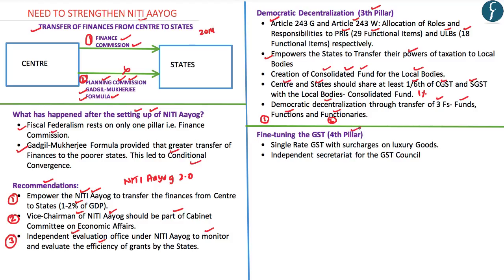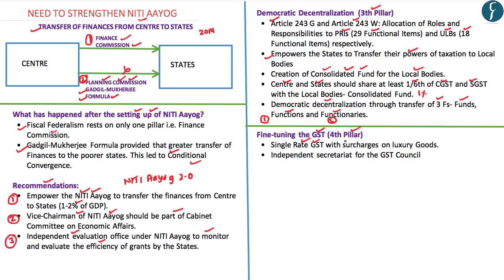Now coming to the fourth pillar of fiscal federalism, that is the GST. The article has highlighted that the GST was introduced in order to simplify the taxation regime of the indirect taxes. However, over a period of time, the GST Council has introduced a number of GST rates, and this has in turn led to complications with respect to the implementation of the GST regime. In this regard, the article has highlighted that we need to move towards a single rate GST. By moving towards a single rate GST, we would be able to simplify the taxation regime in India.